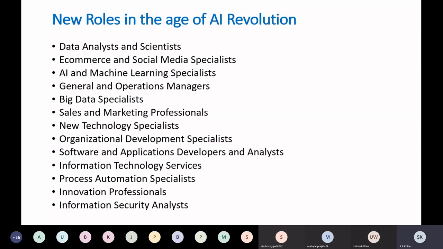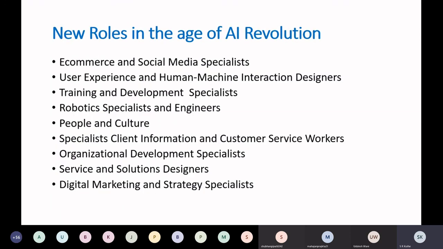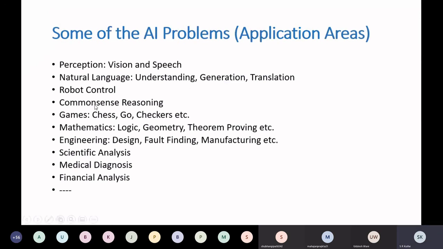If you go to the theory of artificial intelligence, such problems are studied first, and then you can extend that for the problems I just told you, which are required in the current market.